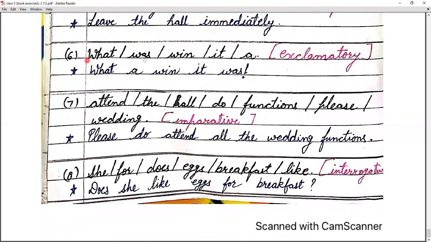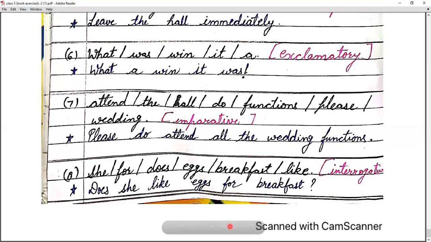Six is what, was, win, it, exclamatory. Okay. What a win it was. Then an exclamation sign. Attend, the, all, do, functions, please, wedding. We need to convert it into an imperative sentence. Please do attend all the wedding functions. Full stop. Last one is she, for, does, eggs, breakfast, like. We need to convert it into an interrogative sentence. So here, does she like eggs for breakfast?